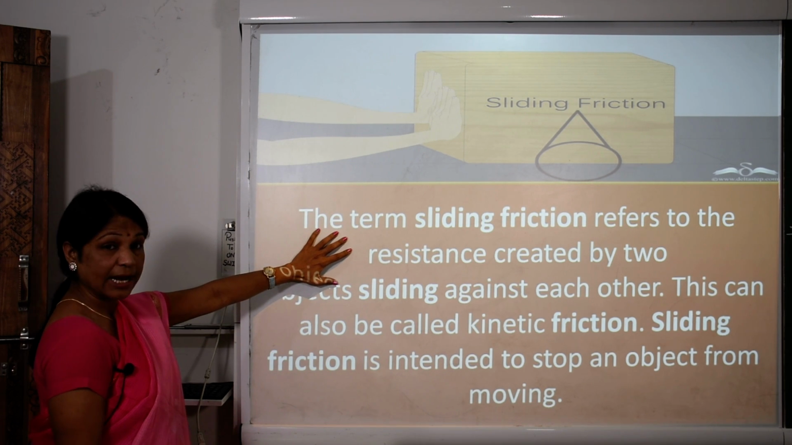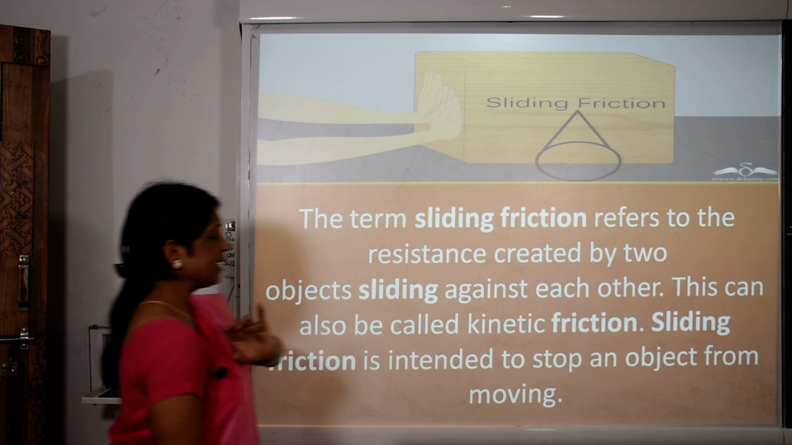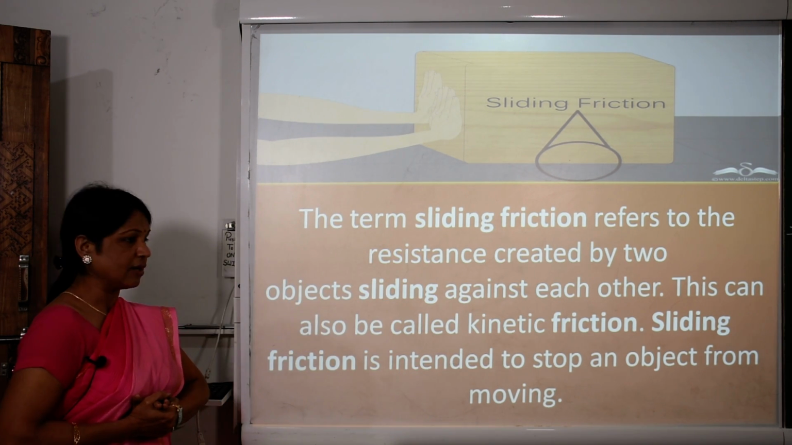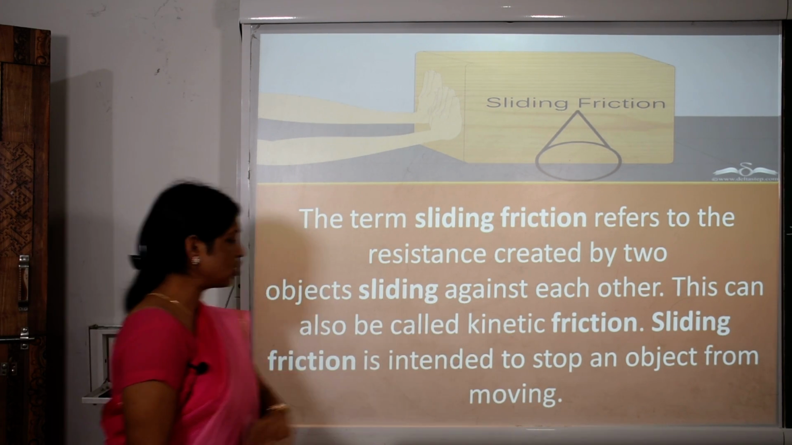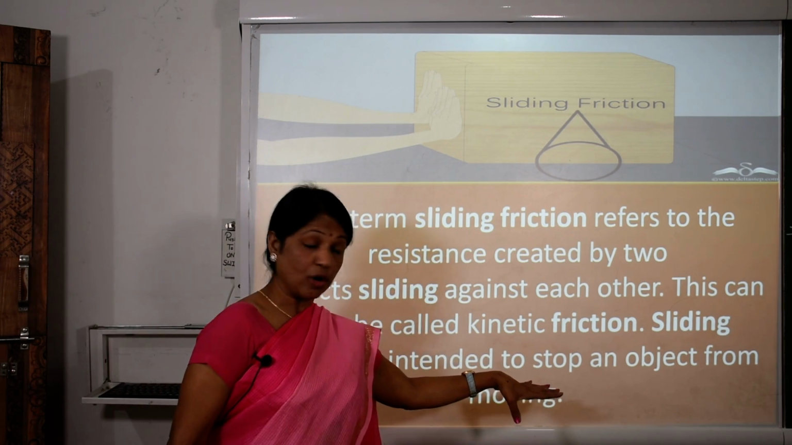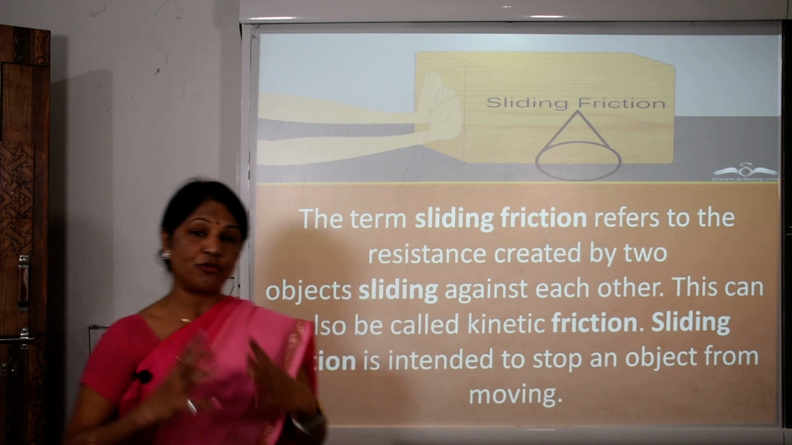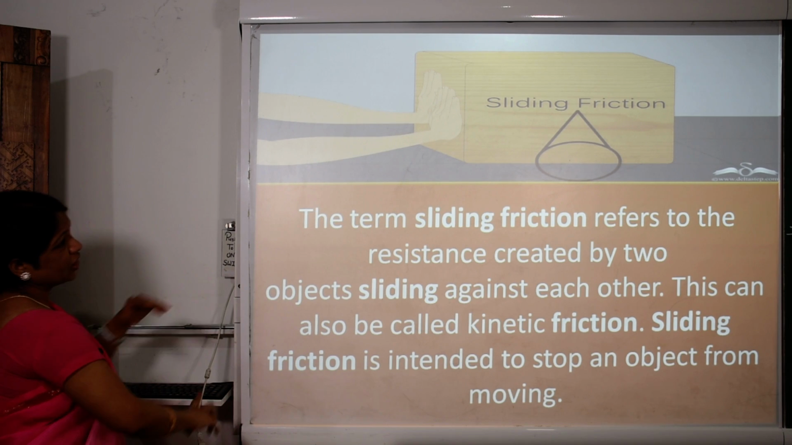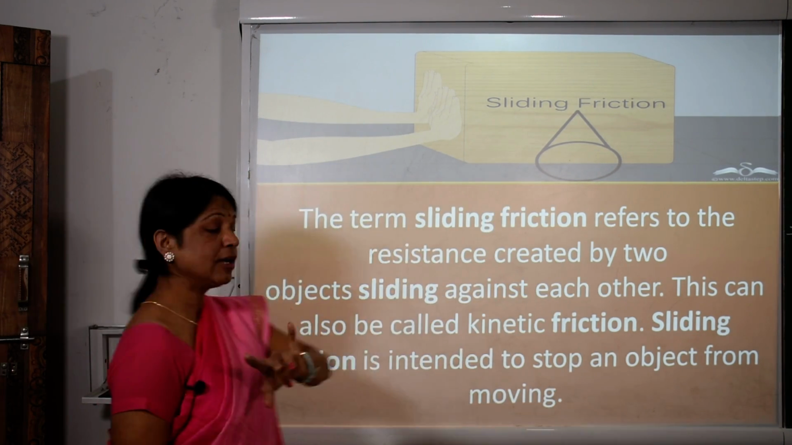The term sliding friction refers to the resistance created by two objects sliding against each other, and this can also be called kinetic friction. Sliding friction is intended to stop, to check an object from moving. It is called sliding friction, and this is an example of sliding friction.